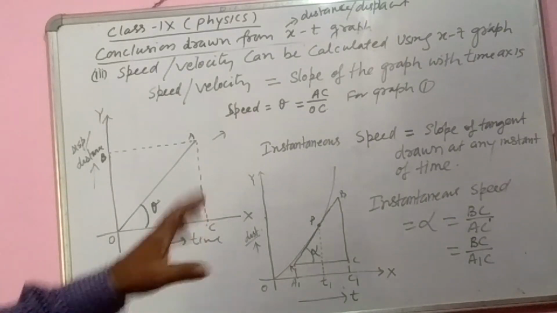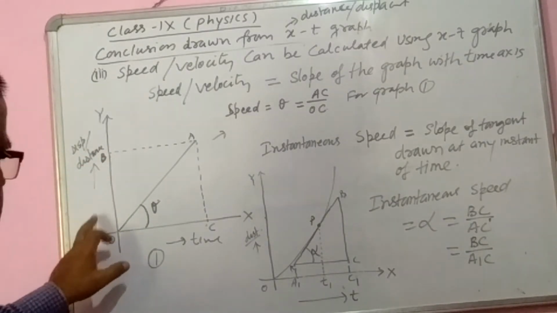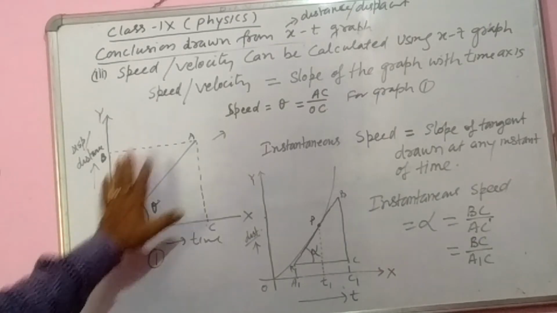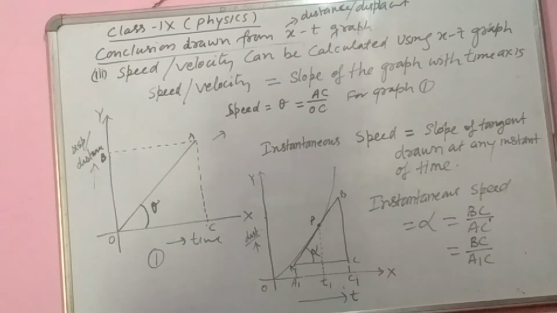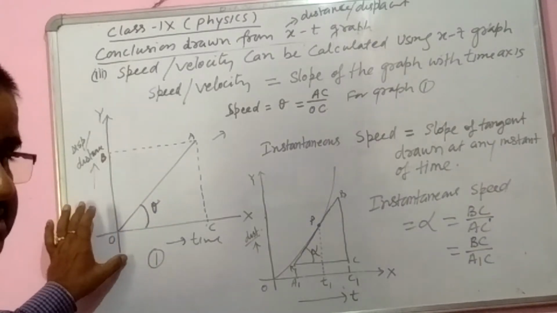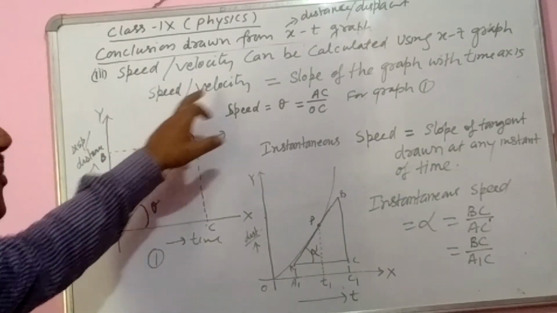So I have taken here one example graph for a body moving with uniform motion and another graph for a body moving with non-uniform velocity, non-uniform motion. If the graph is a straight line like this, then what will be the value of speed or velocity?